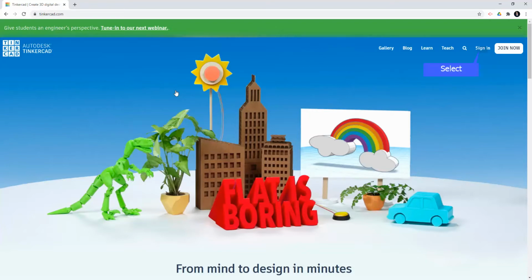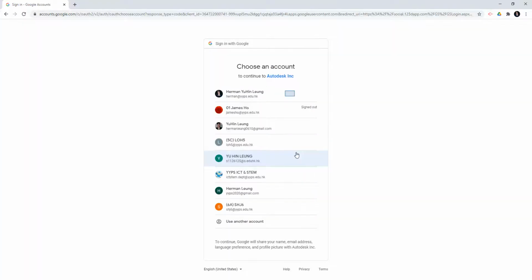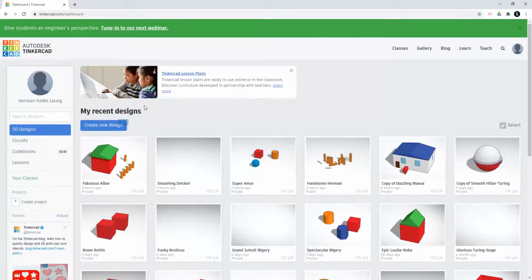Next, click the Sign In button on the right top corner. Select Sign In with Google. After that, select your YYPS student account. After logging into the Tinkercad platform, you will see your recent designs on the home page. Next, click the blue Create New Design button.